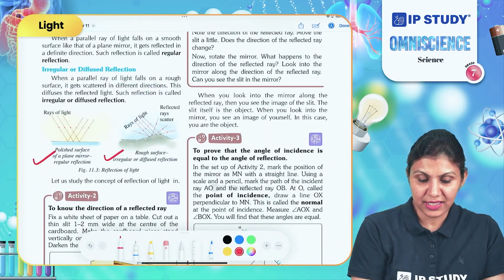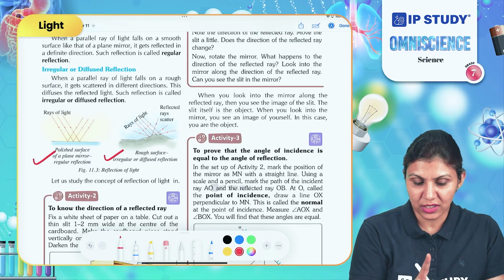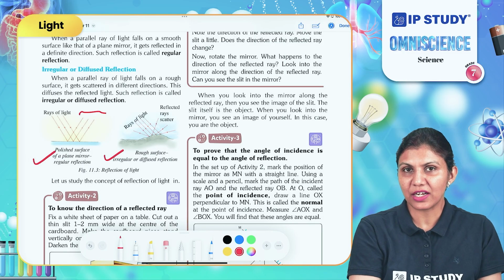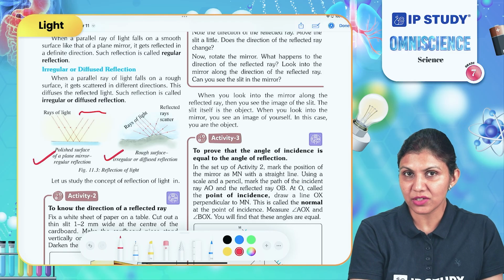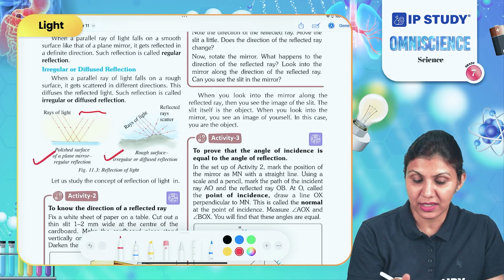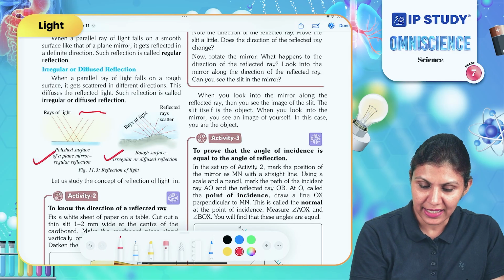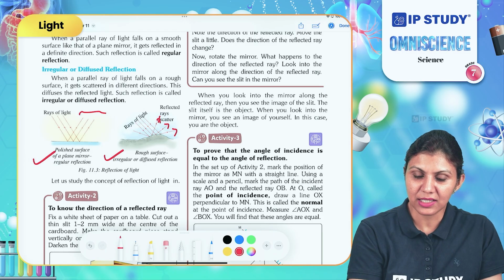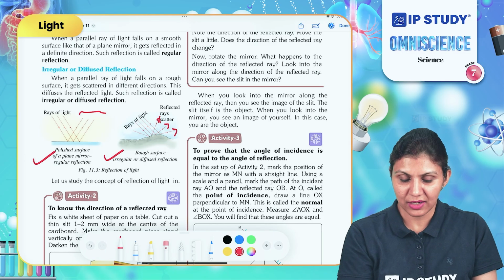The light rays are striking a smooth surface and these are parallel after the reflection, and this type of reflection is called regular reflection. And when a light beam is striking a rough surface, each ray is directed into a different path which is not parallel to the others, and in this case we call it irregular reflection.